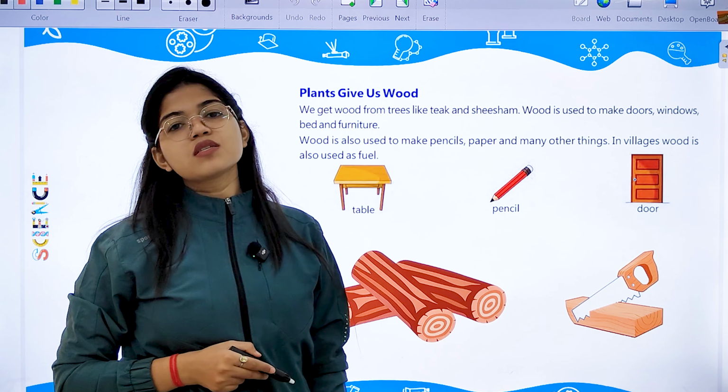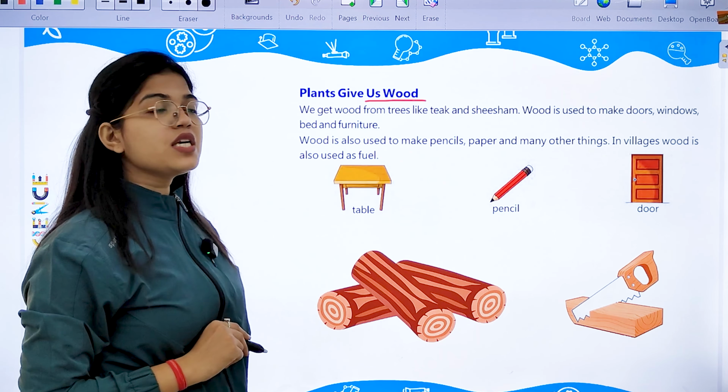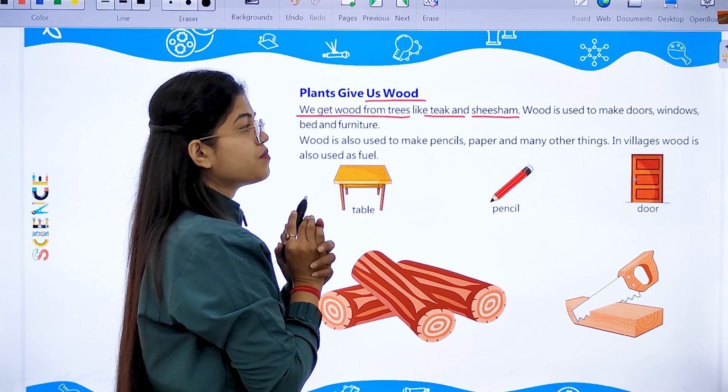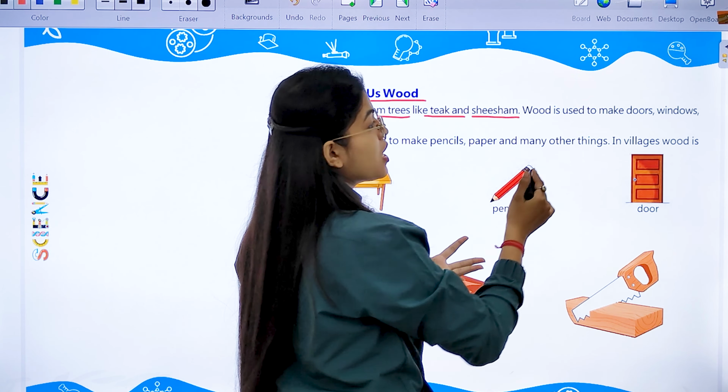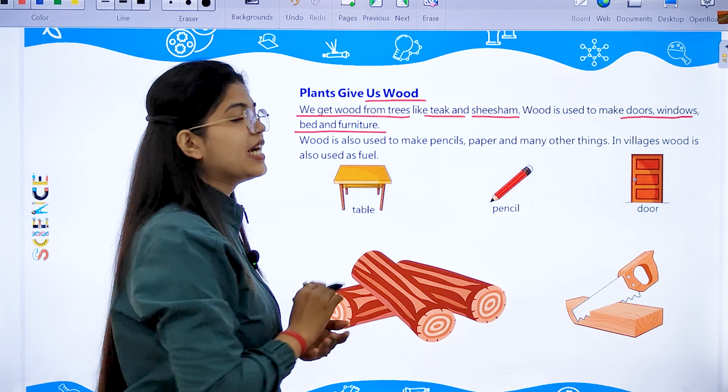Then what do plants give us? Plants give us wood also. We get wood from trees like teak and shisham. These are the trees from which we get wood. And that wood is used to make doors, windows, beds, and furniture. Also, from the wood, we make pencils, paper, and many other things.